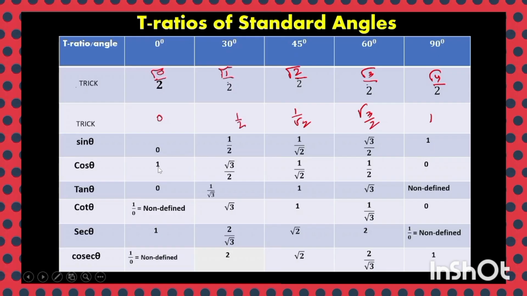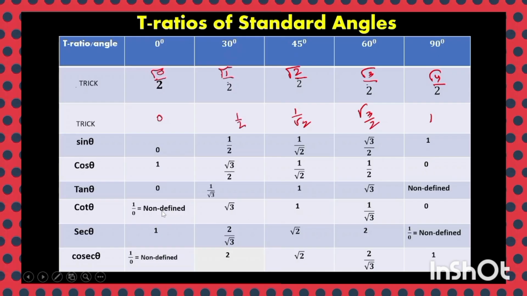And cos 0 degree is 1, cos 30 root 3 by 2, cos 45 1 by root 2, cos 60 1 by 2, cos 90 0. And you know tan theta is the ratio of sin theta by cos theta. If you know sin and cos, you can find tan theta. Tan theta is sin theta by cos theta. So with the help of that, you can find tan 0 degree 0, tan 30 degree 1 by root 3, tan 45 1, tan 60 root 3, and tan 90 non-defined.